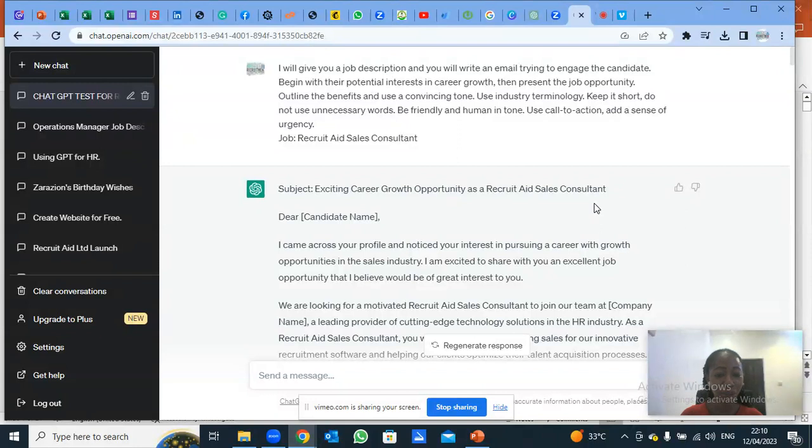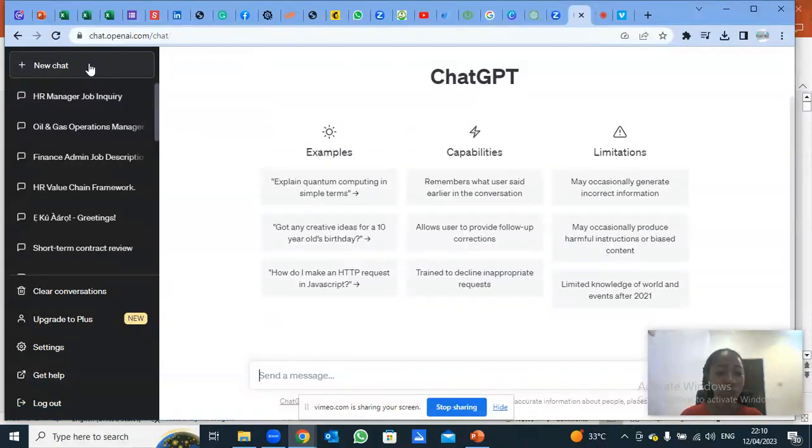I think before I show you this, let me first give a practical of someone asked the last question on the training. I kept saying that you can train GPT. How do you train GPT? How do you train GPT on a particular information? So this is a new chat.